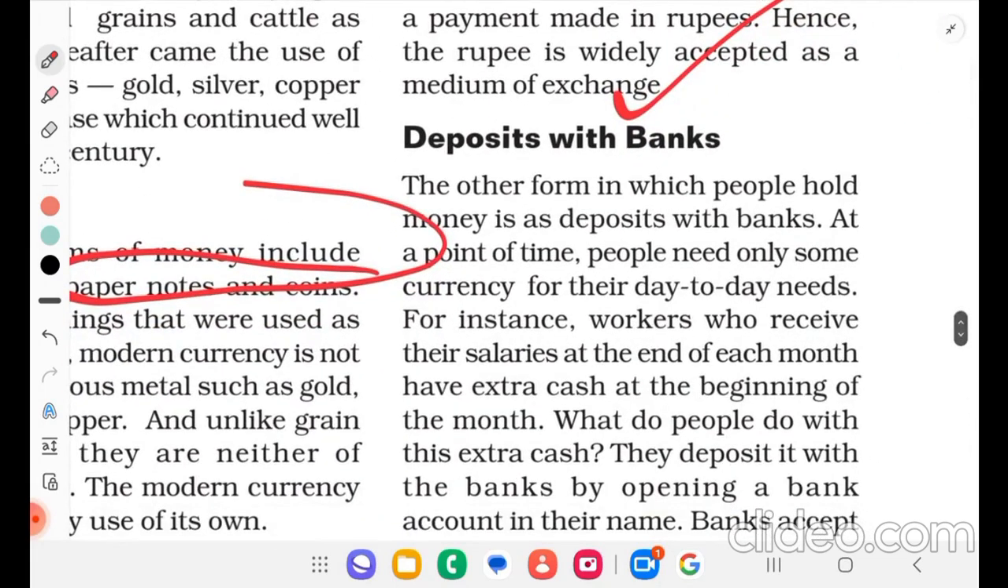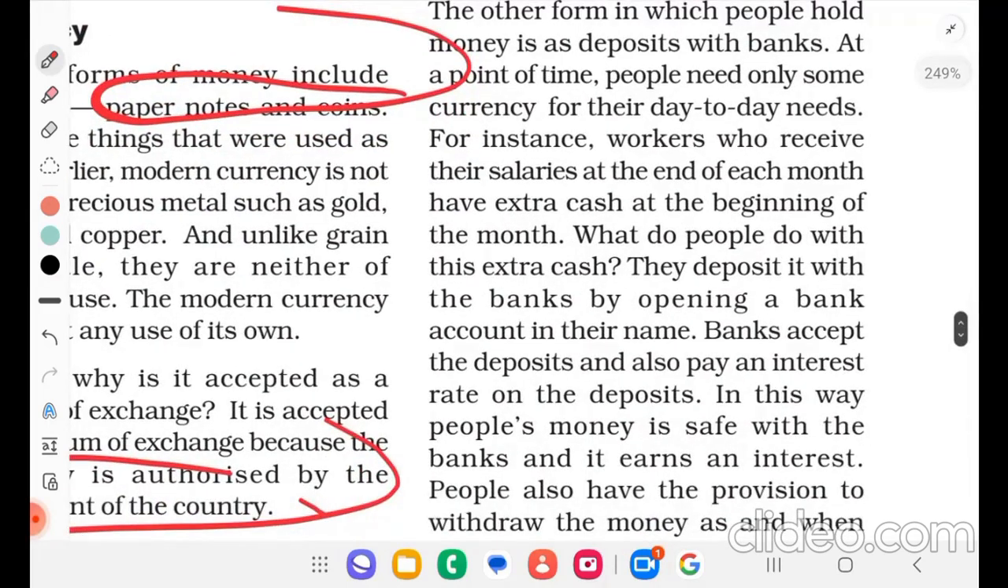Deposits with banks. The other form in which people hold money is as deposits with the bank. At any point of time, people need only some currency for their day-to-day needs. For instance, workers who receive their salaries at the end of each month have extra cash at the beginning of the month. What do people do with this extra cash? They deposit it with the banks by opening a bank account in their name. Banks accept the deposit and also pay an interest rate on the deposits. In this way, people's money is safe with the banks and it earns interest.